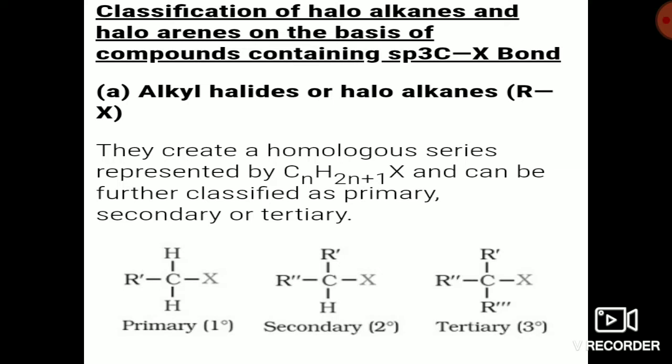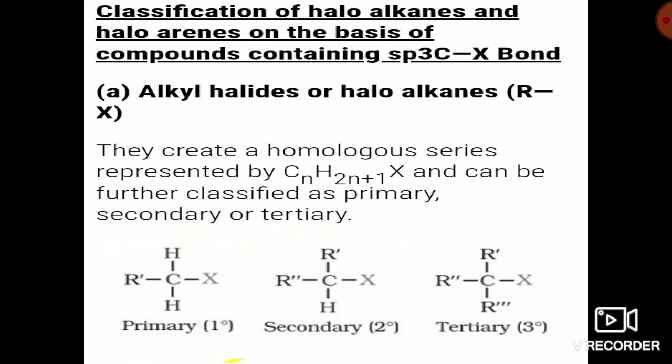For the alkyl group we get a homologous series; the functional group will remain the same here, so it will result in a homologous compound series, which can be further classified as primary, secondary and tertiary. So what is the sub-classification of alkyl halide? These are nothing but primary, secondary and tertiary.